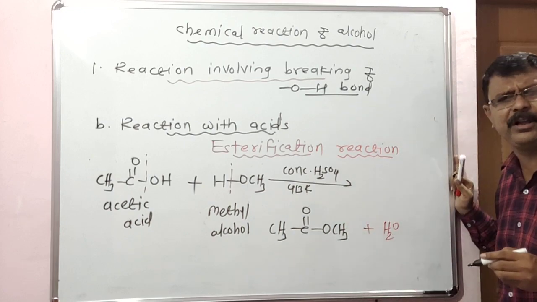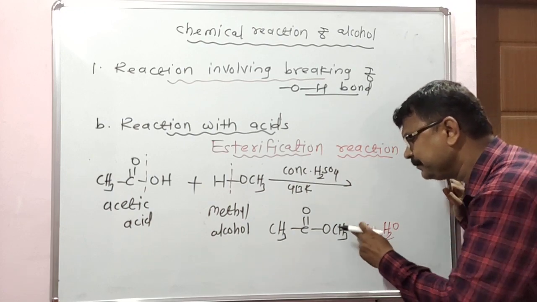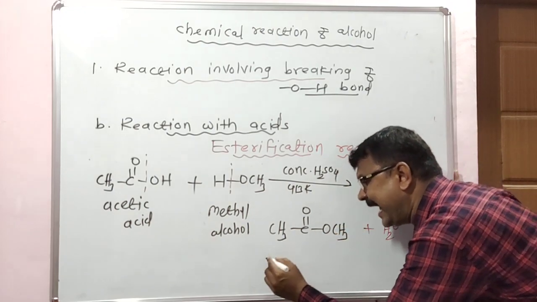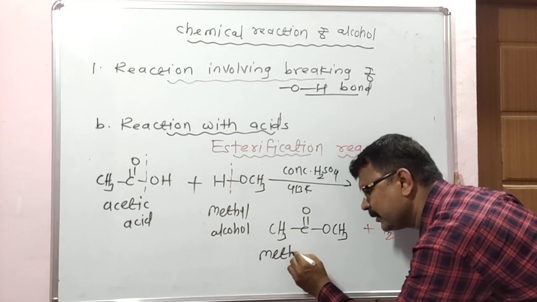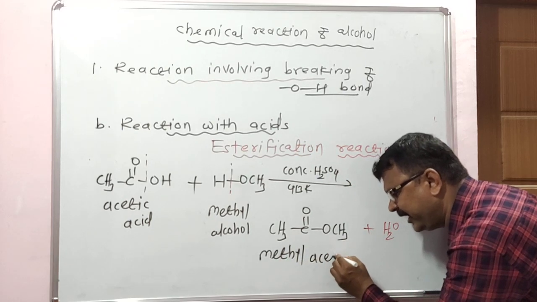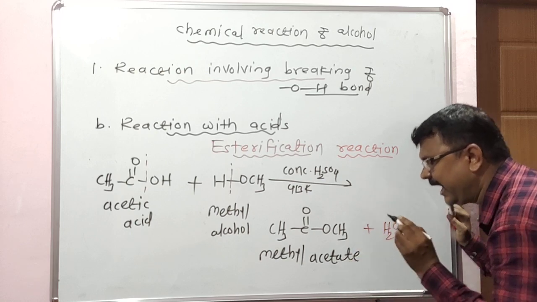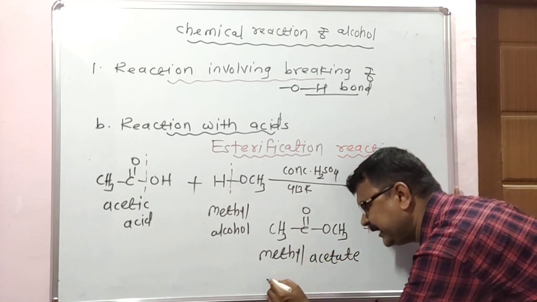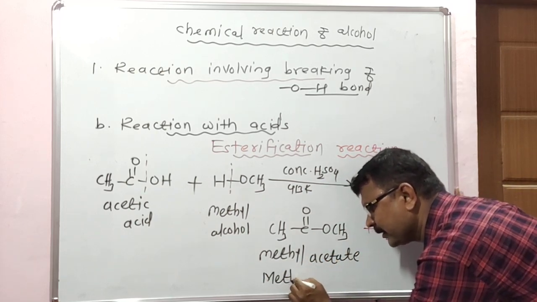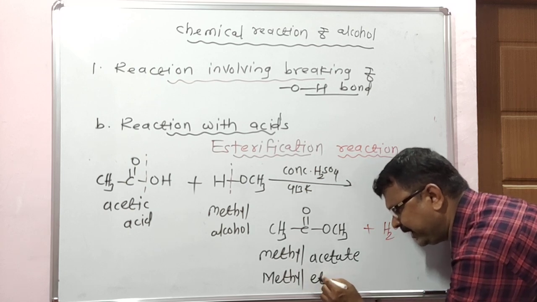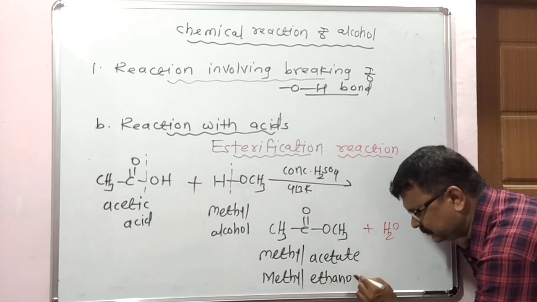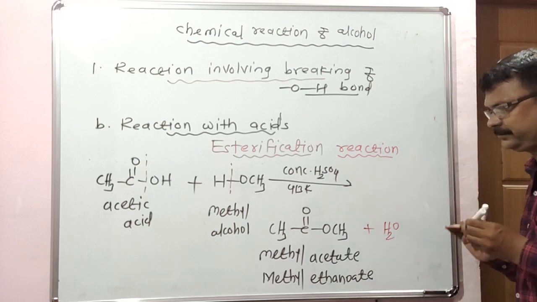CH3COOCH3. Name of the compound, all of you? Methyl acetate. The IUPAC name of the compound is methyl ethanoate. Correct?